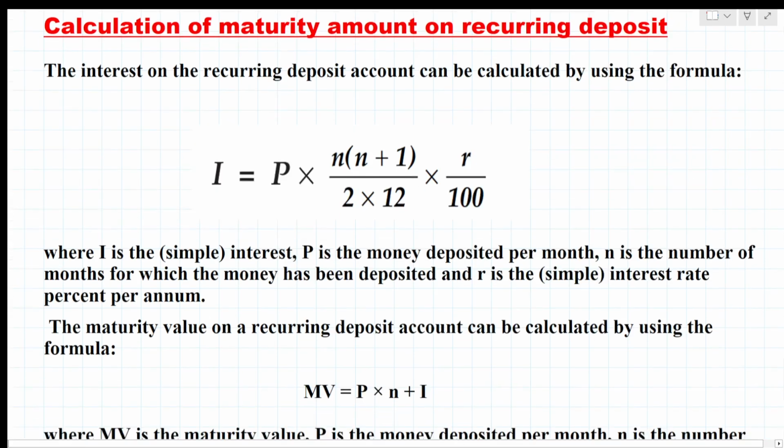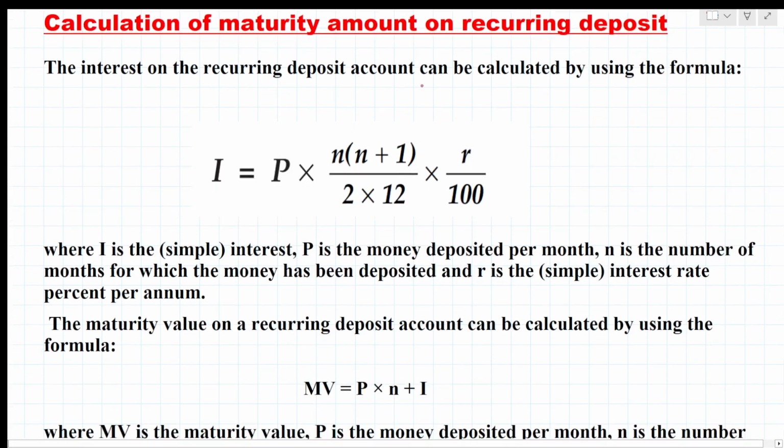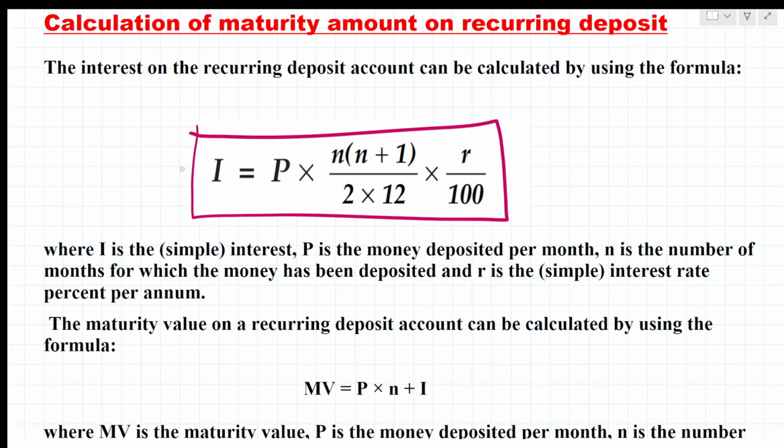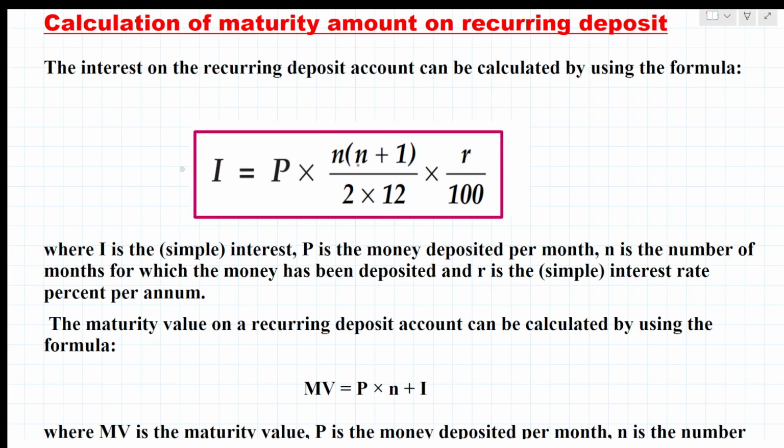The interest on a recurring deposit account can be calculated by using the formula. So how are we getting the interest? Interest I equals P into n plus 1 divided by 2 into 1 over 12 into r, divided by 100, where I is the simple interest, P is the money deposited per month, n is the number of months for which the money has been deposited, and r is the simple interest rate percent per annum.